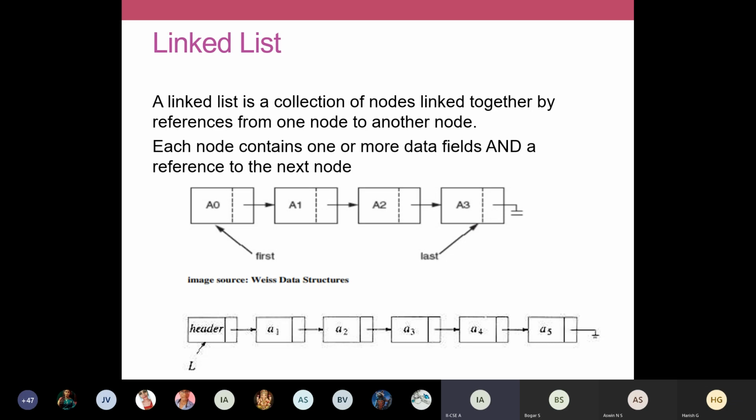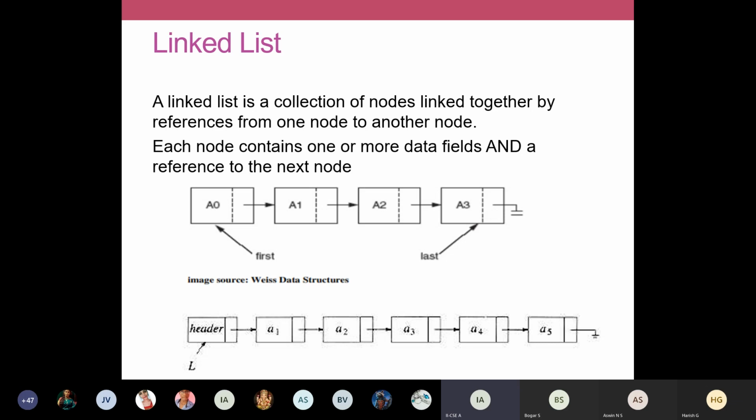Each node is represented in this manner, and you have some pointers like first and last. This is an optional thing. You can have a pointer to traverse through all the elements in a linked list.